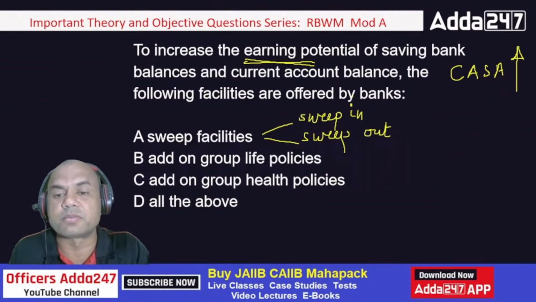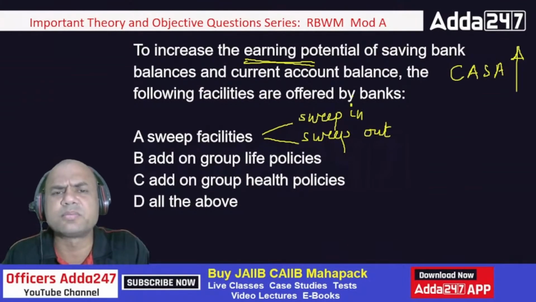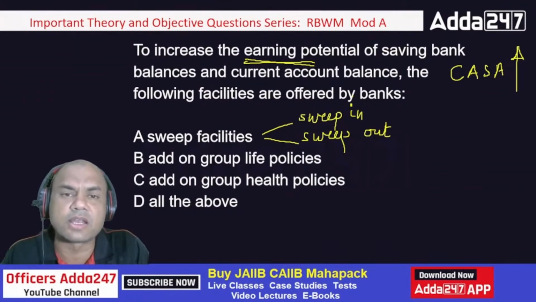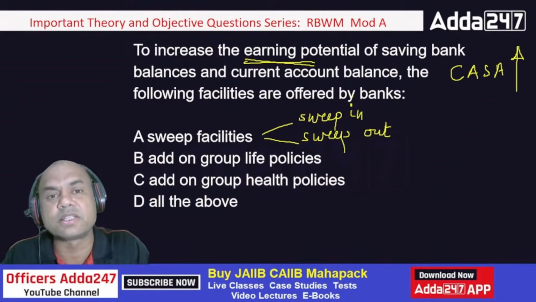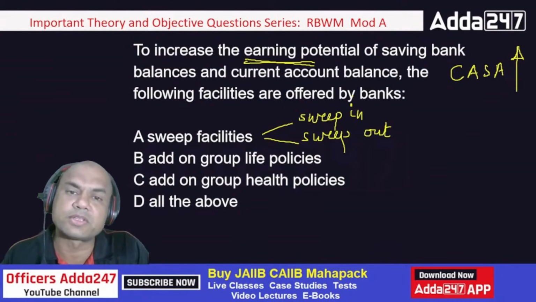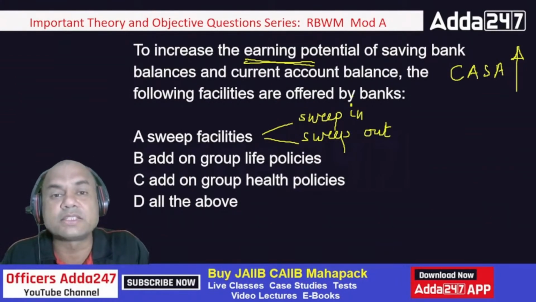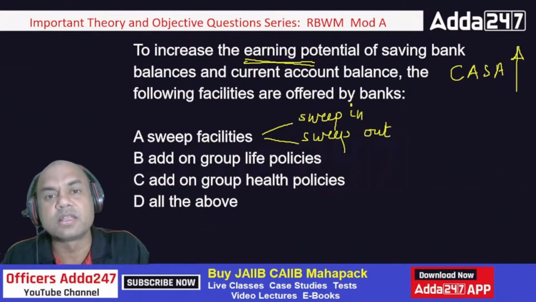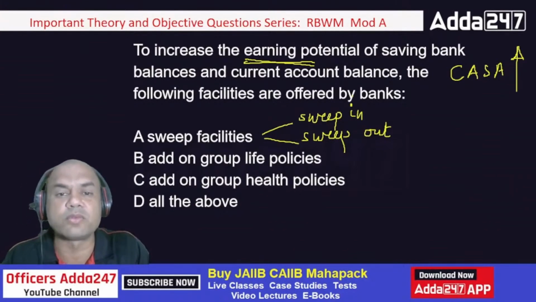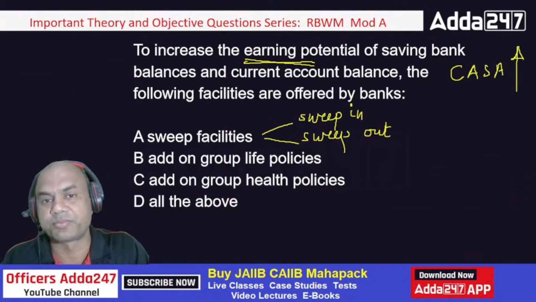Suppose some customer is having the FD, and there is some check which is there for clearing. So at that time what happens? This FD gets broken automatically and the check gets cleared. Sweep out is the reverse one. Suppose I am having extra balance in my savings account. So instead of keeping it in the savings account at 3.5 to 4%, the bank automatically converts that to FD. So that is sweep in, sweep out.